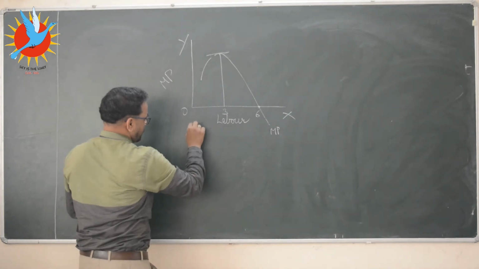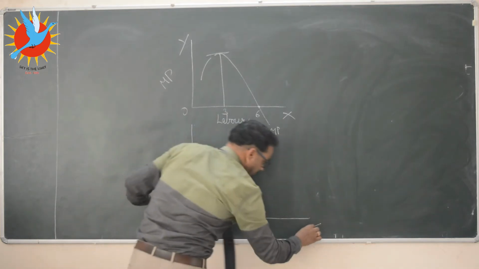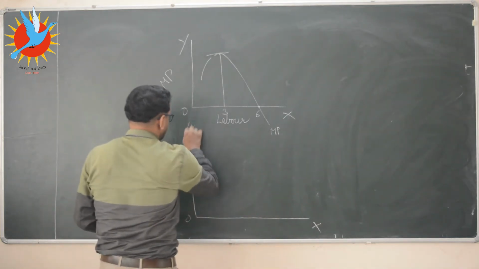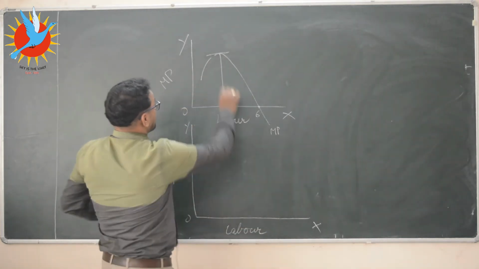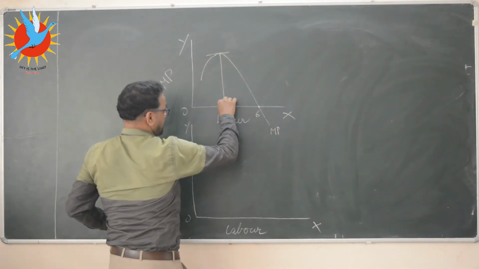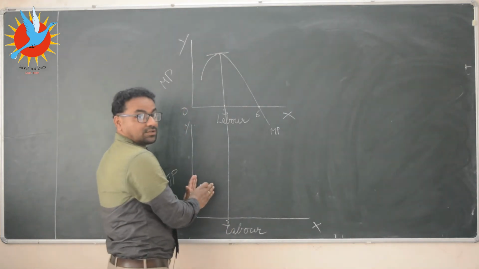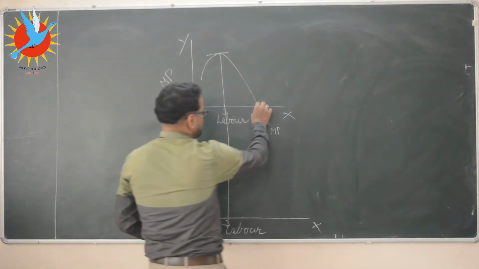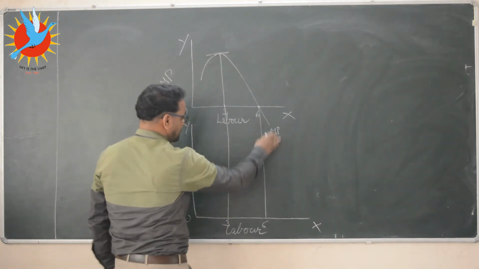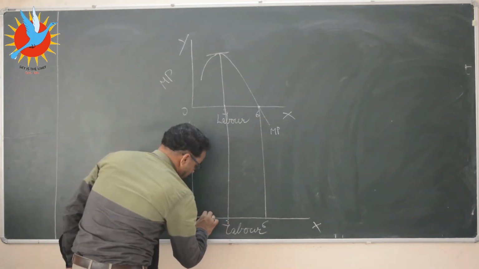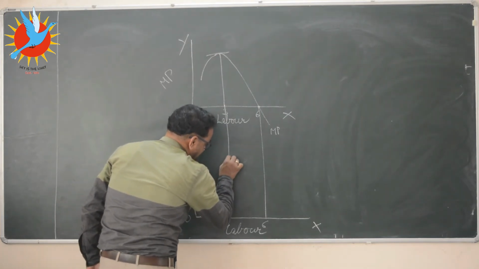Okay, now what will be the shape of total product? That is very important. Total product will be on the y-axis and labor will be on the x-axis. We know that the point where marginal product is maximum, that point will come down. This will be the third labor. This territory is called the stage of increasing returns. This territory will be called the stage of decreasing returns. After that, total product will be a line which will have an increasing slope.